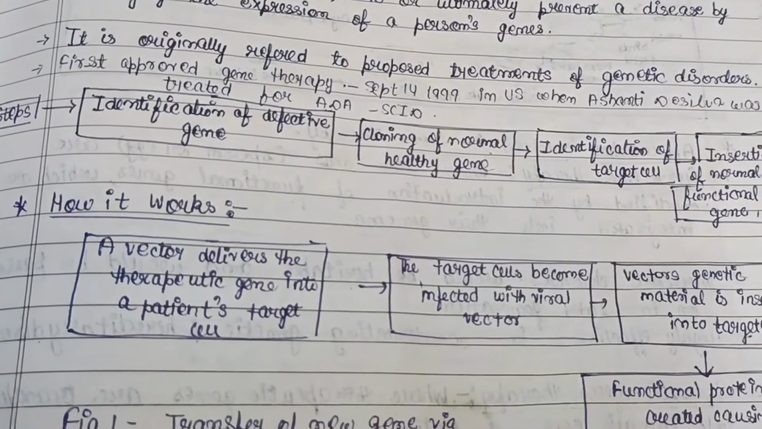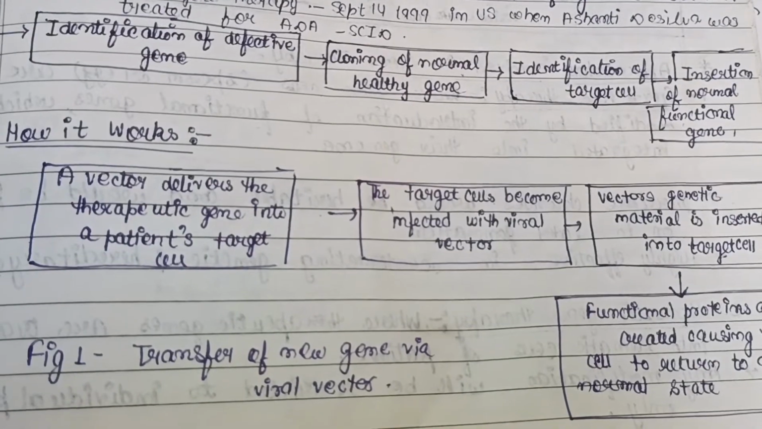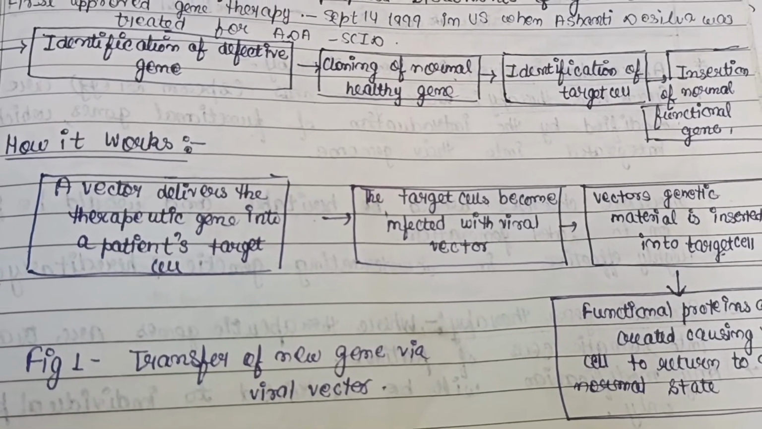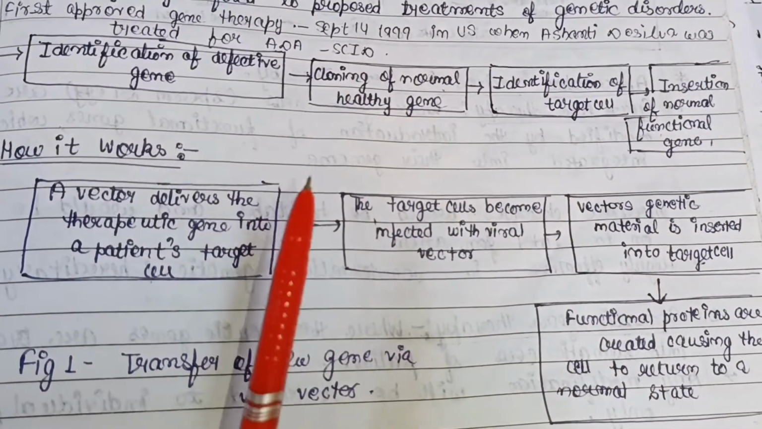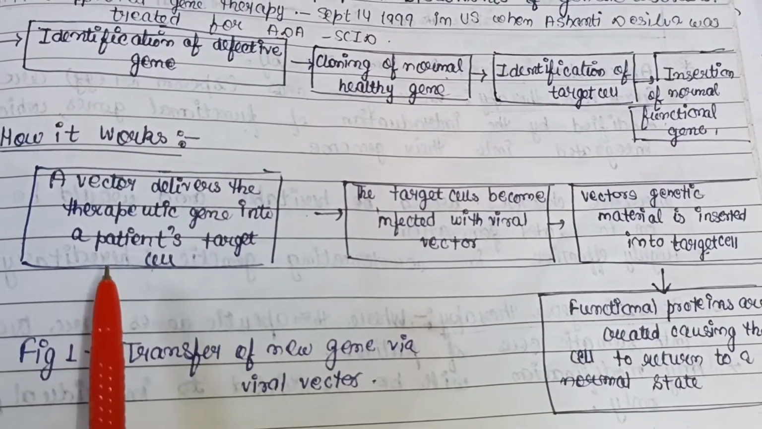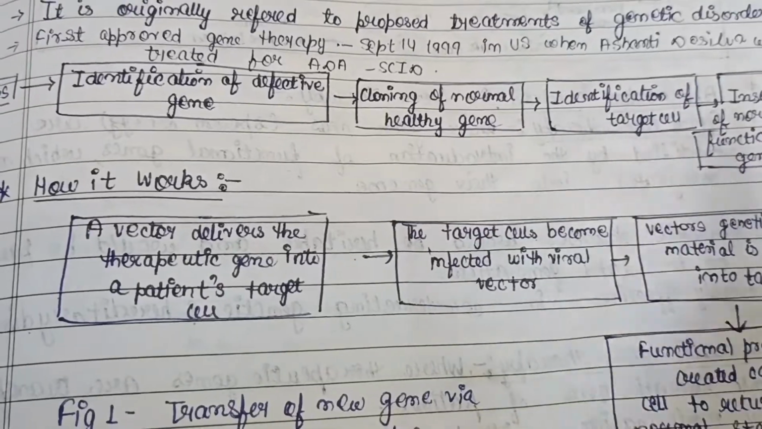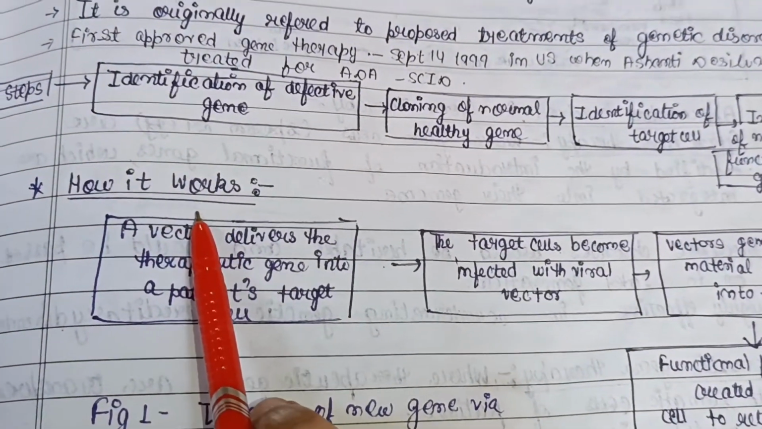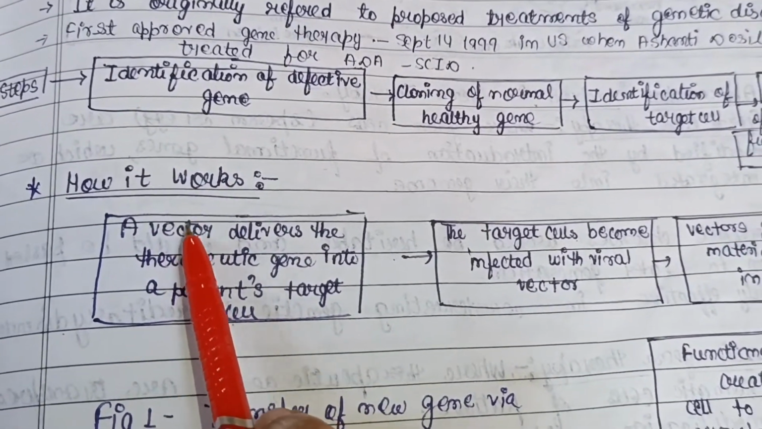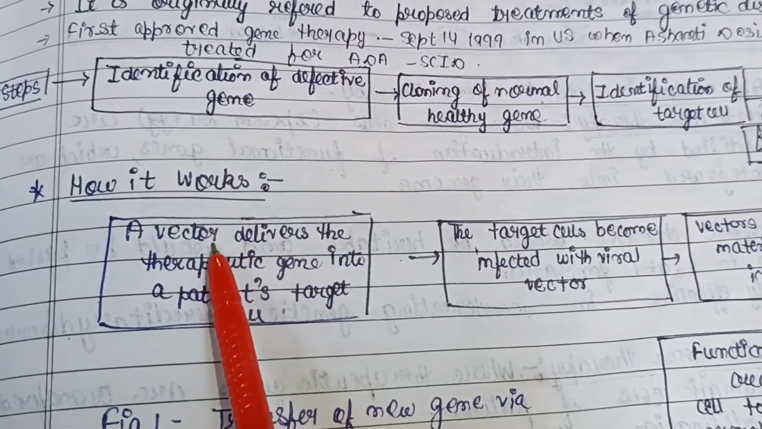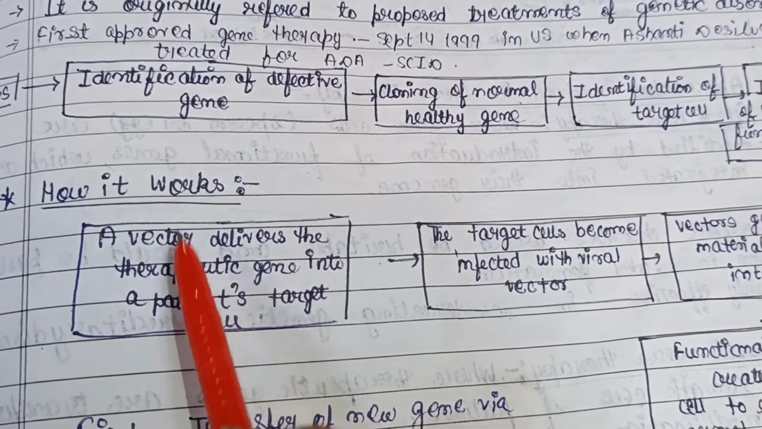How it works: that is an outline procedure for gene therapy, that is, how the transfer of a new gene via a vector should be done. A vector delivers a therapeutic gene into a patient's target cell. So what is a vector? It is any vehicle, often a virus or a plasmid, that is used to ferry a desired DNA sequence into a host cell as part of a cloning procedure.